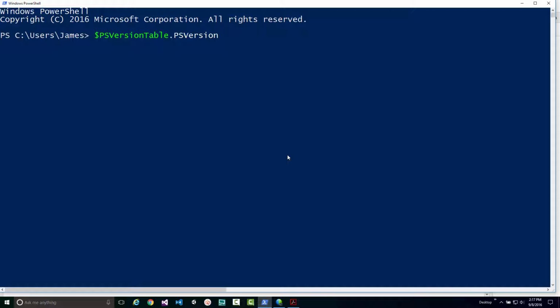$PSVersionTable.PSVersion. Now, if this command doesn't make sense to you currently, don't worry about it at all. We'll cover more later in the course. For now, if you type this in and hit enter, you'll see what the current version of PowerShell is on your computer. As you can see, since I'm running Windows 10 with all the latest updates, I've got PowerShell version 5. Now, all these numbers after it are really just updates that have come out to version 5, so technically it'd be version 5.1. For now, you don't really need to worry about that, but again, for those of you that do have PowerShell installed already, this is a quick way to see what version you're currently running.